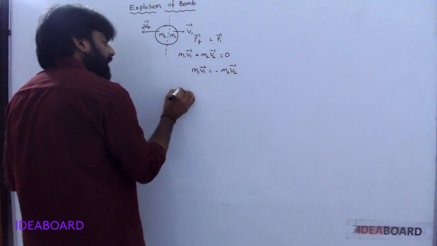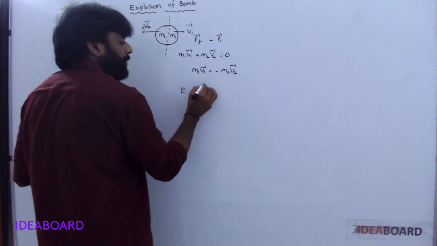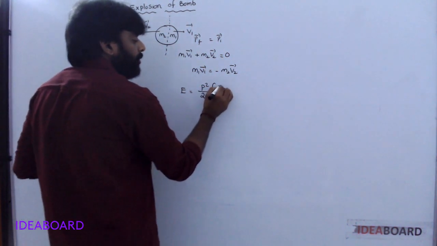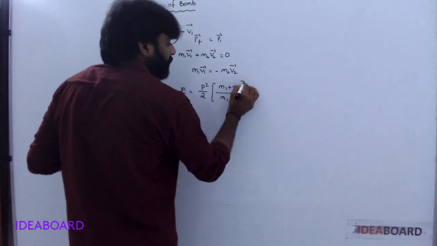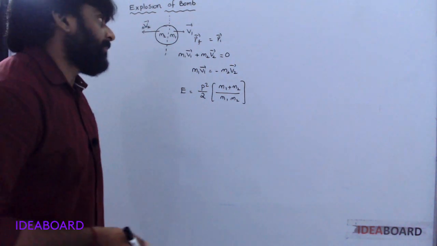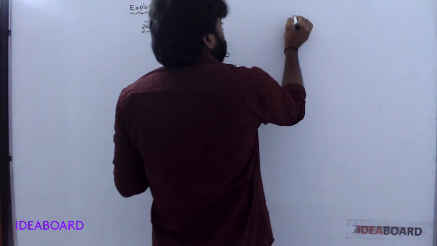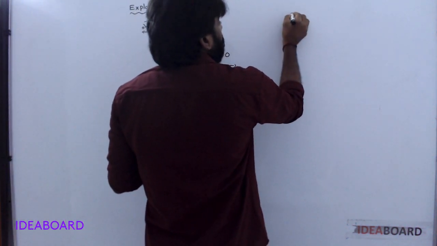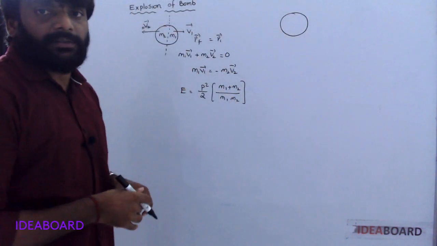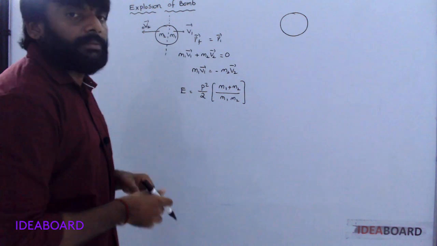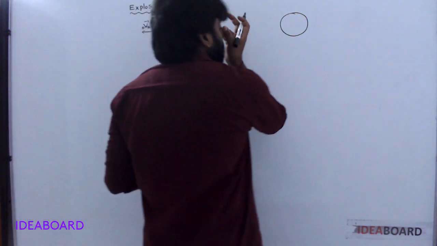Now your total energy is equal to P square by 2 into (M1 plus M2) by M1 M2. Understood? Okay. Consider alpha scattering from a stationary nucleus.